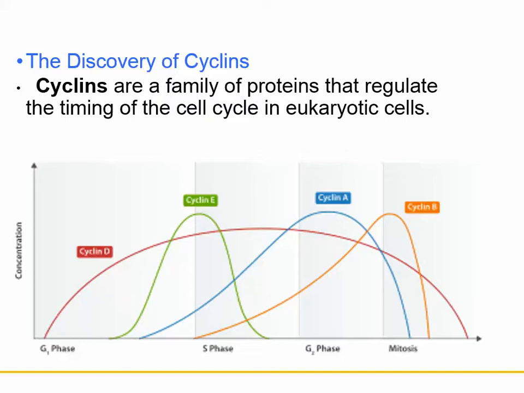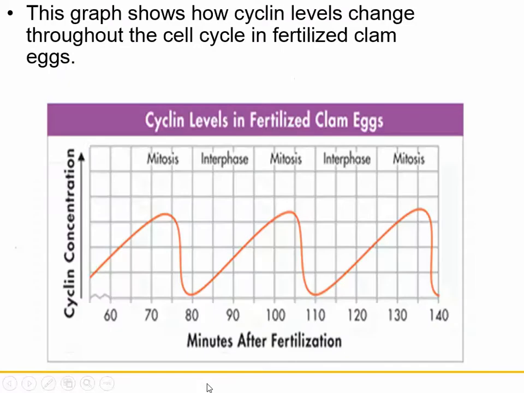Cyclin A is starting to increase, and so is cyclin B. Now in G2 phase, cyclin A is pretty high, and then in mitosis, cyclin B is pretty high. So they all have different parts of the cell cycle where they are important. This graph shows how cyclin levels can change throughout the cell cycle.